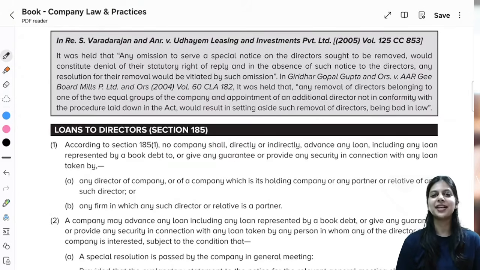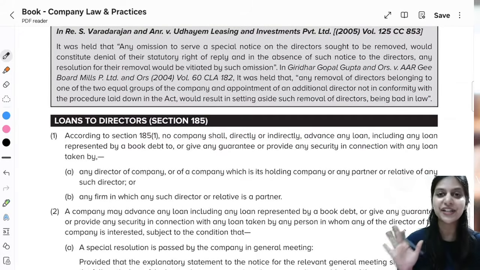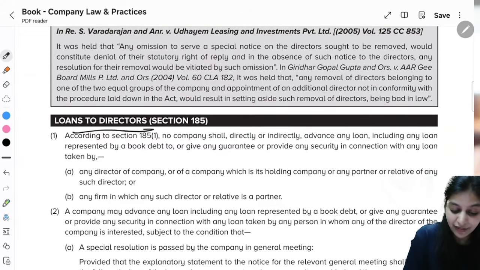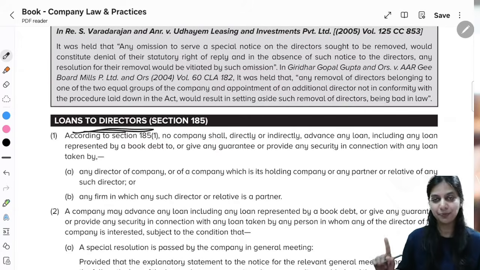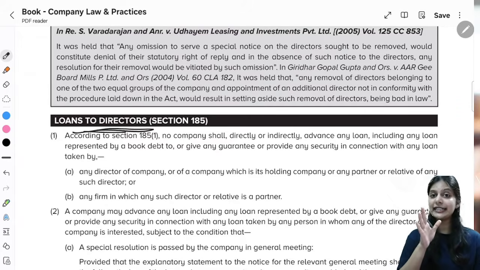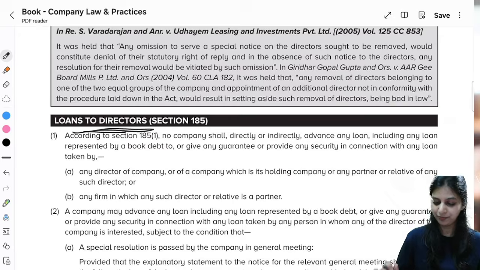Today we will discuss section 185 of Companies Act 2013, a very important section and quite tricky for students to understand. They tend to get confused while interpreting the section. So yes, let's understand section 185 of Companies Act 2013. So what is section 185? Section 185 is loans to director. First we will understand the intention behind section 185.